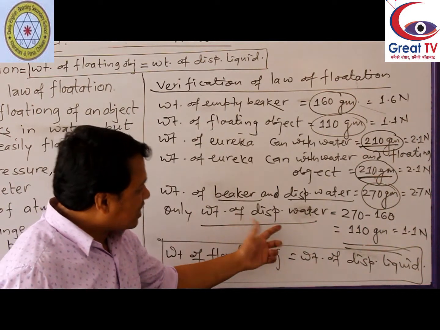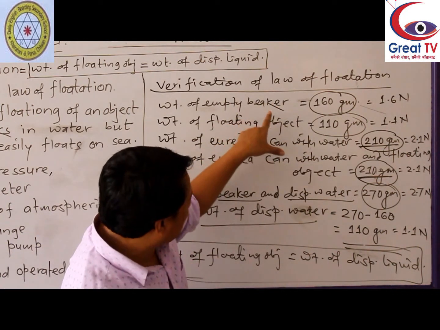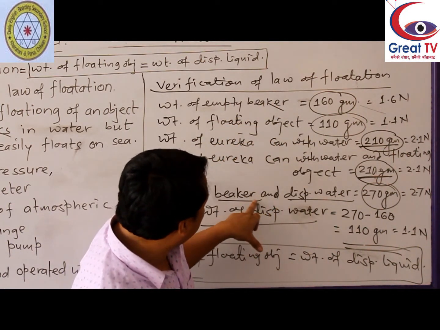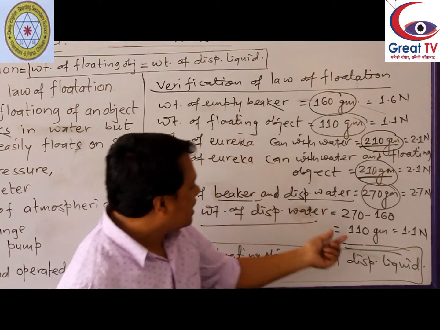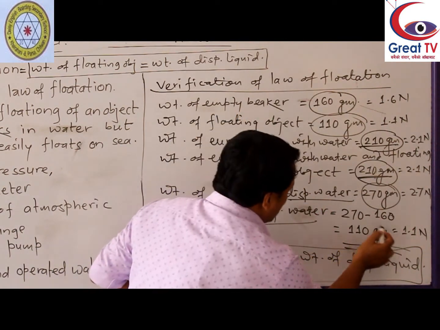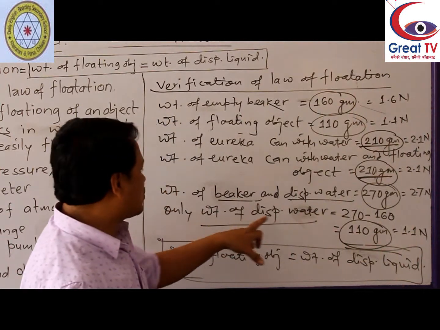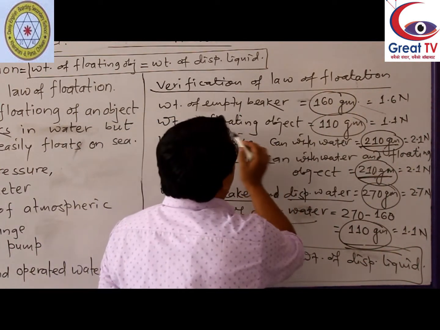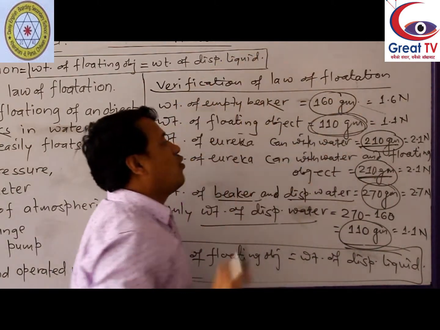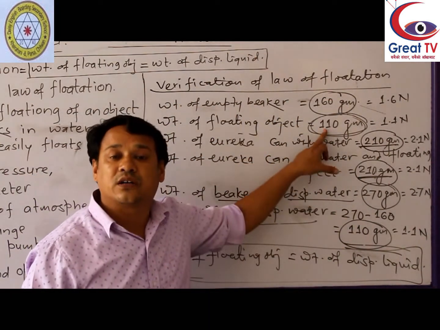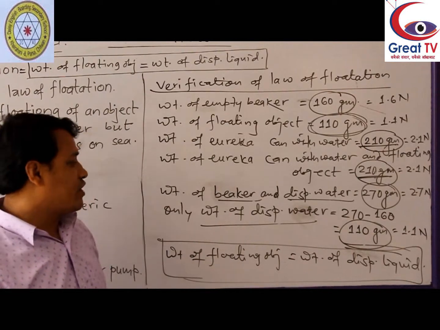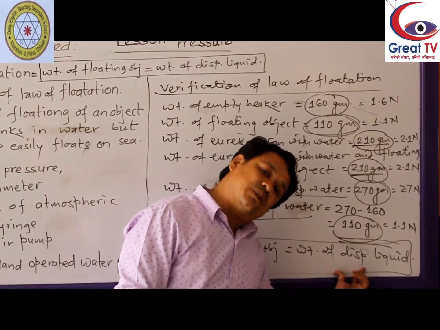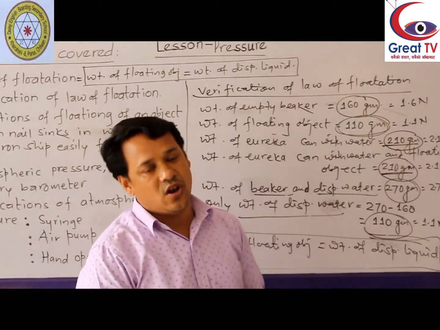Weight of displaced water only, that is beaker plus displaced water minus empty beaker, is also 110 gram. So 110 gram is the weight of floating object and weight of displaced water also 110 gram. Same result we got. It means weight of floating object equals to weight of displaced liquid. This verifies the law of flotation.